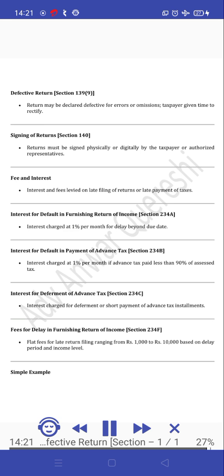Interest for deferment of advance tax, Section 234C. Interest charged for deferment or short payment of advance tax installments. Fees for delay in furnishing return of income, Section 234F. Flat fees for late return filing ranging from 1,000 rupees to 10,000 rupees based on delay period and income level.